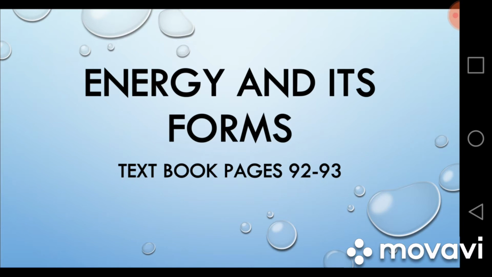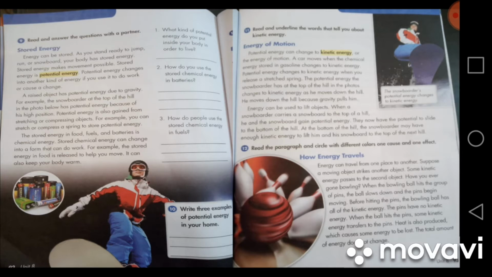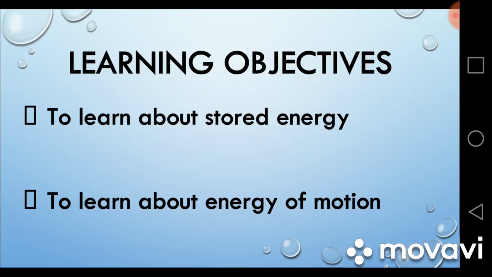Today we are going to read textbook pages 92 and 93. Kindly take out your textbooks and write date and day on these two pages. Our learning objectives for today are to learn about stored energy and to learn about energy of motion.